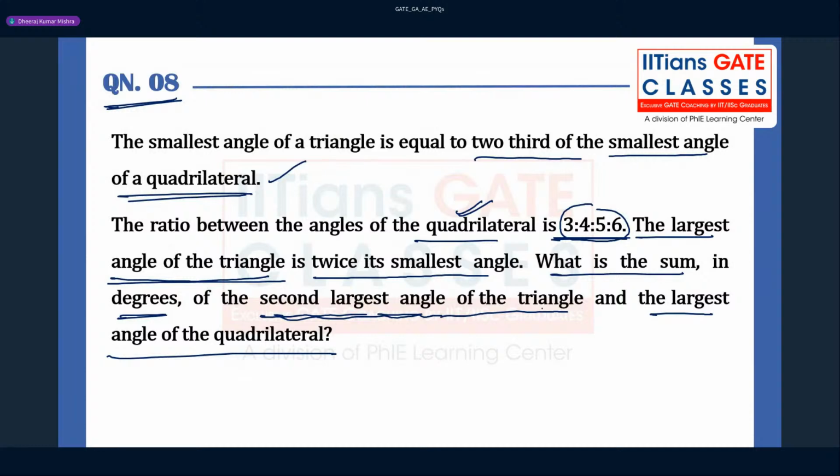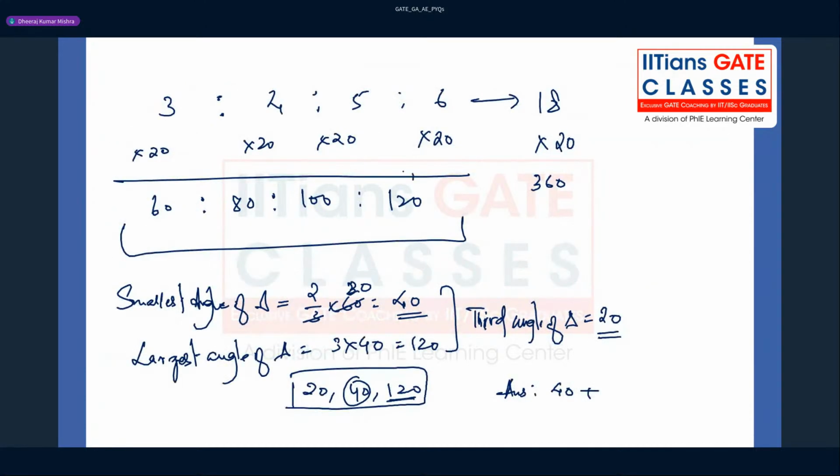And the largest angle of the quadrilateral, what is the largest angle of the quadrilateral? I think this is clear, right? You can check anywhere for any kind of mistakes. The largest angle of the triangle is what? Yeah, this is fine. So the third angle is going to be, okay.